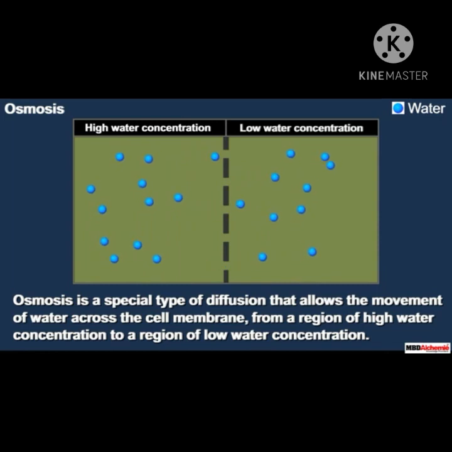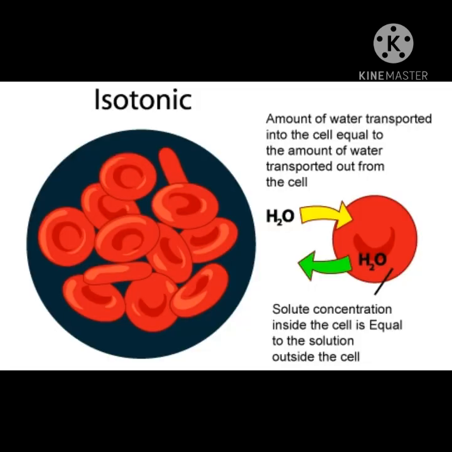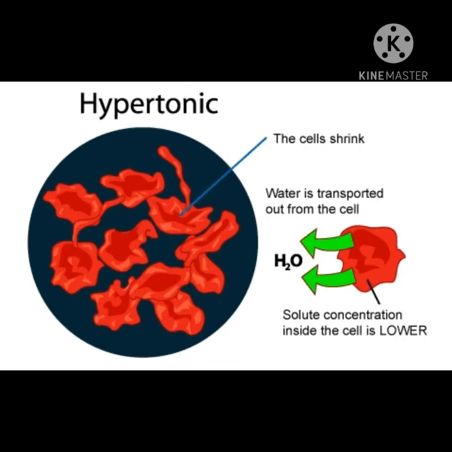It is a physical process with three possibilities. There are three different types of solutions that animal or plant cell can be in: isotonic, hypotonic and hypertonic solution.